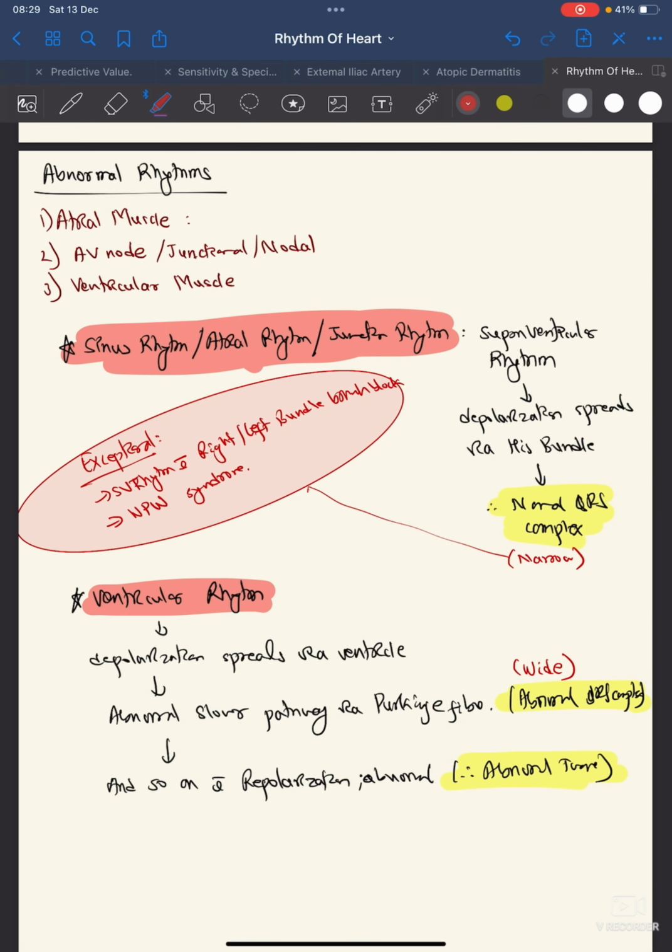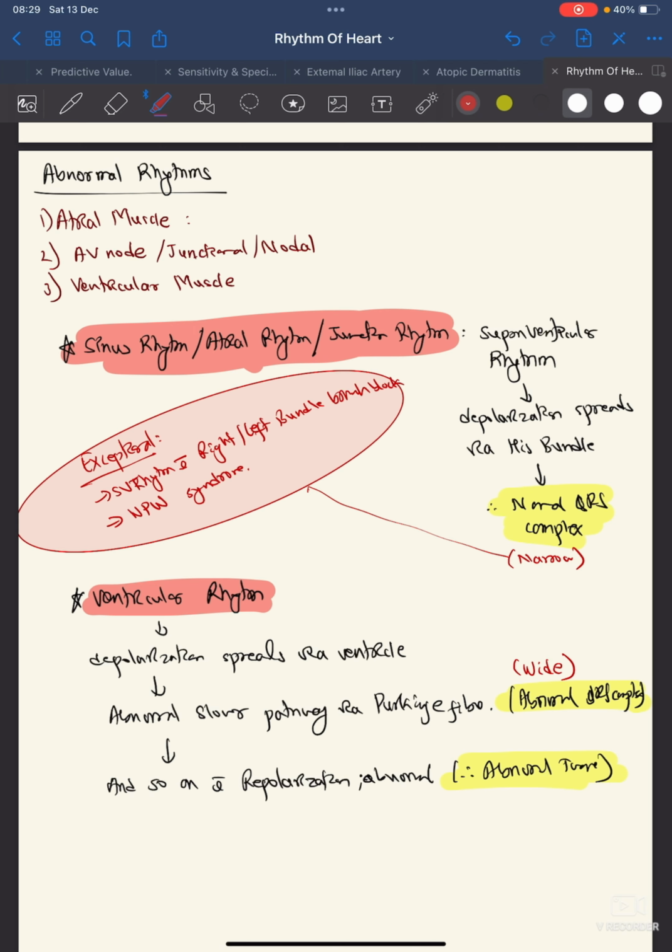So abnormal rhythm comprises three rhythms. Here you can see that depolarization can arise from the atrial muscle, or if it cannot arise from the atrial muscle, it will arise from the AV node, which is also known as the nodal or junctional rhythm, or if it arises from the ventricular muscle, which is known as the ventricular rhythm.